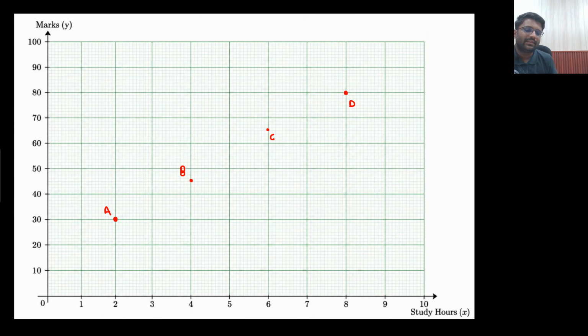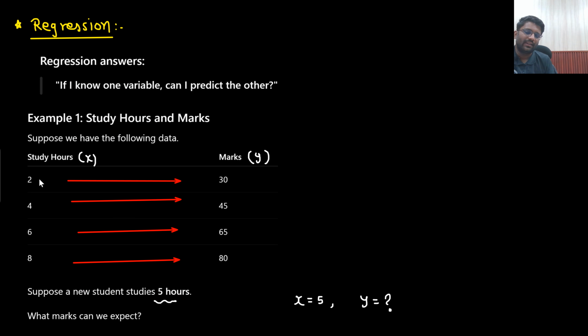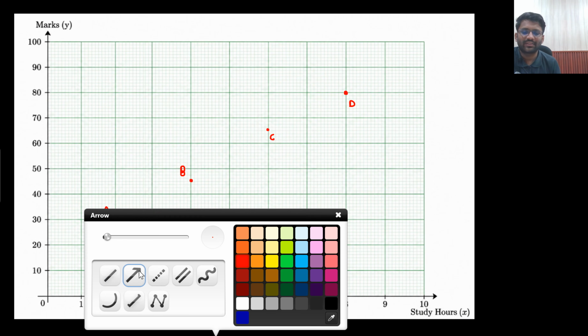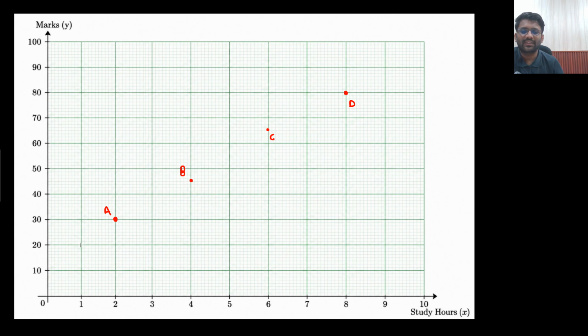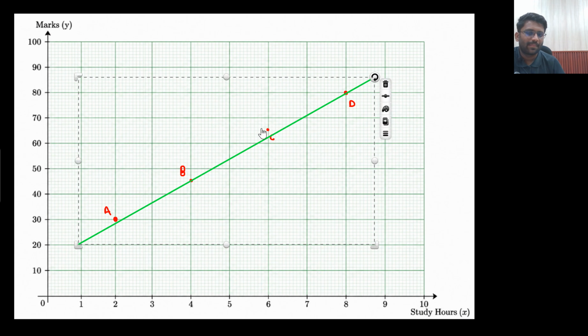This is point D. Is it a straight line? No. You can see it is not a straight line. If this is getting doubled, this is not getting doubled. Here the gap is 20, here the gap is 15 again. So it is not a straight line. Although in the graph paper it is looking like a straight line, but actually it is not. So you need to draw a line which is passing through all the points. Is it possible? No. This point C is not lying.